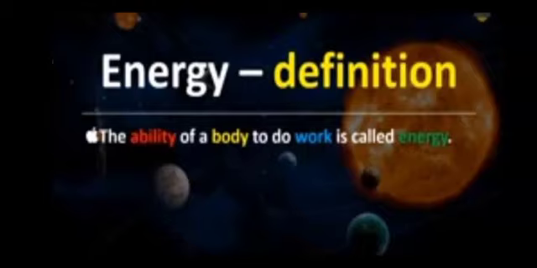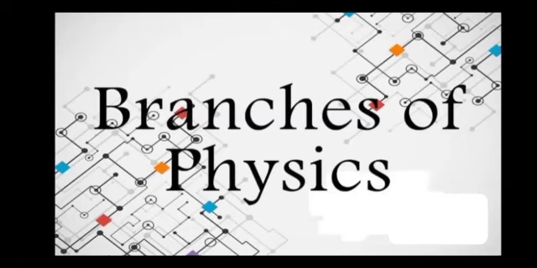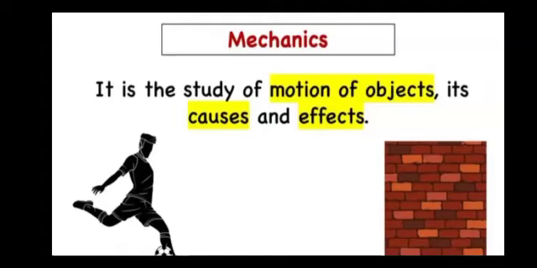Then we have to discuss the main topic, that is branches of physics. Branches of physics are also said to be the types of physics. The first branch of physics is mechanics. Mechanics is the study of motion of objects, its causes and effects. Its causes and effects means how it affects our daily life and what happens.